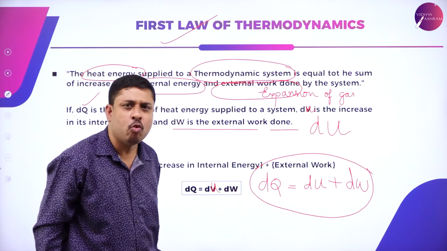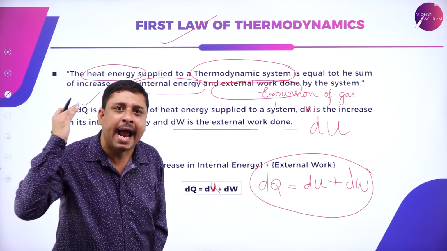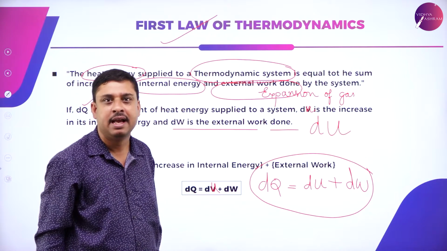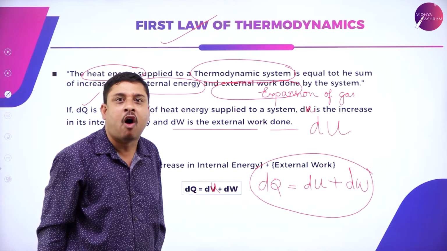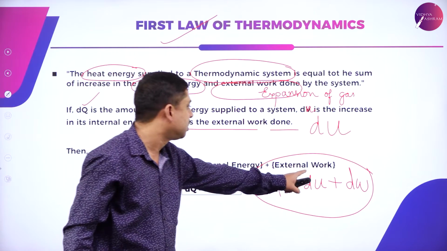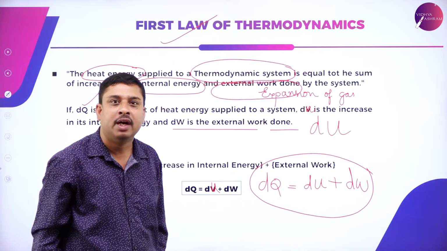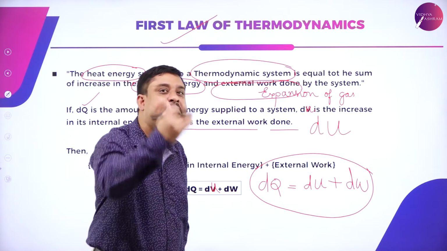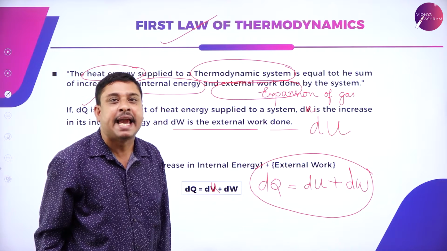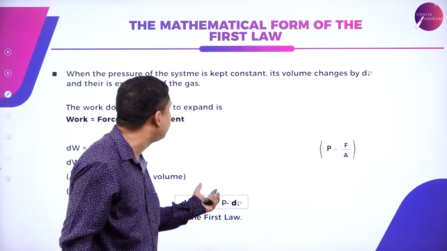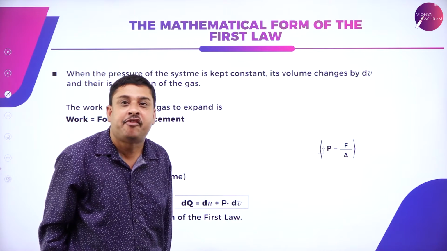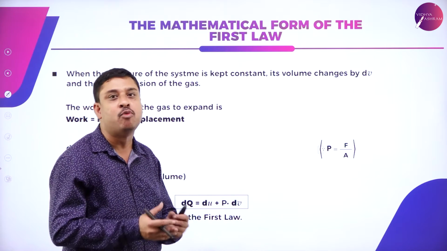So what is dq? Amount of heat given to the system, amount of heat that is supplied to the system. du, increase in the internal energy. dw, external work done. So this is formulated as the first law of thermodynamics.